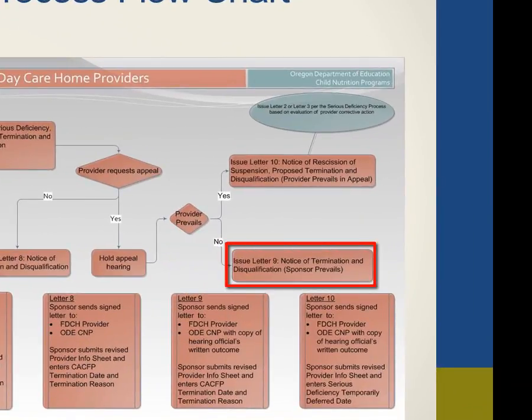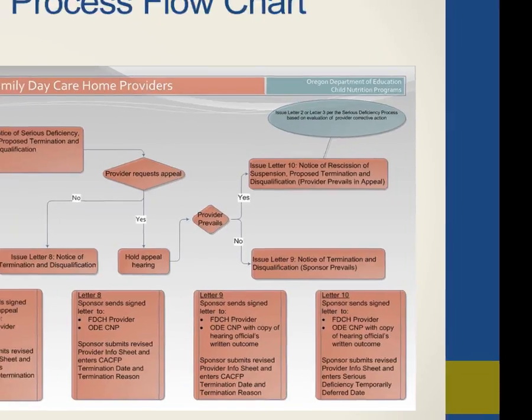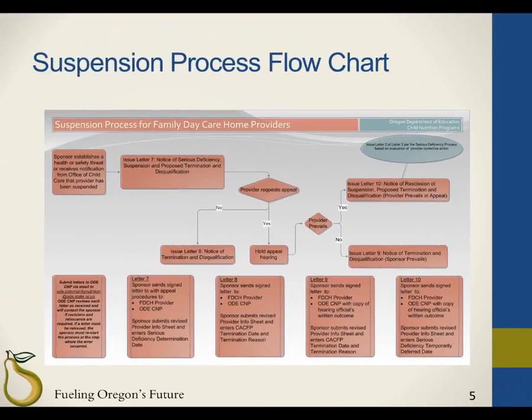If you prevail, issue Letter 9, Notice of Termination and Disqualification. If the provider prevails, issue Letter 10, Notice of Rescission of Suspension, Proposed Termination, and Disqualification. If the provider prevails, you need to submit a revised provider info sheet and enter the Serious Deficiency temporarily deferred date. If you prevail, you need to submit a revised provider info sheet and enter the CACFP termination date and the termination reason.